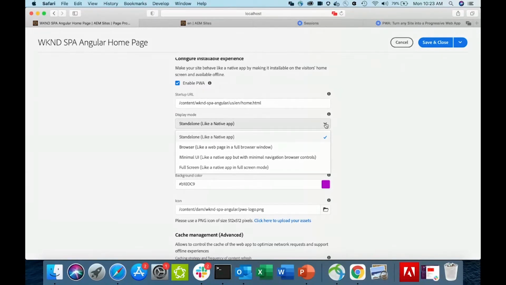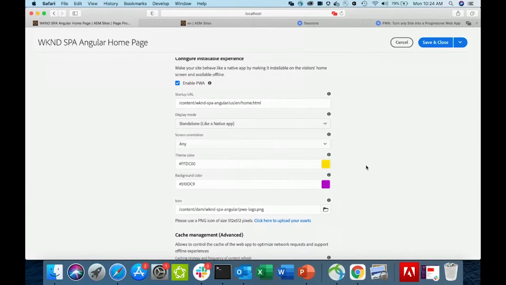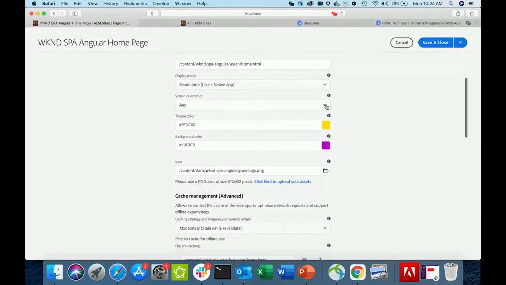So you want your web app to look and feel like a native app. You can also choose to have a browser-like experience where you have a minimal UI with minimal navigation browser controls, or a full browser window, or a full screen mode for gaming and other such applications. For example, Hulu could be taking up a full screen mode. You can talk about the screen orientation. This can be useful for phone and tablet deployments as well as for digital signage.